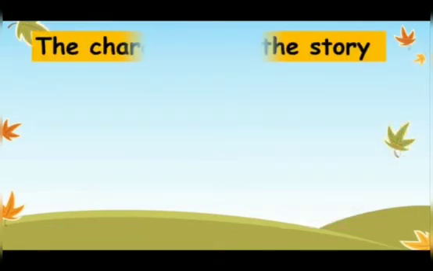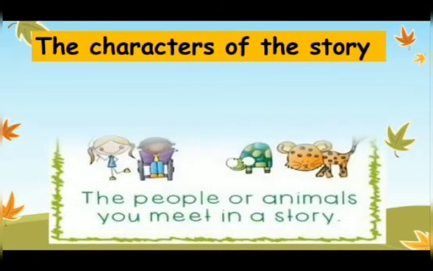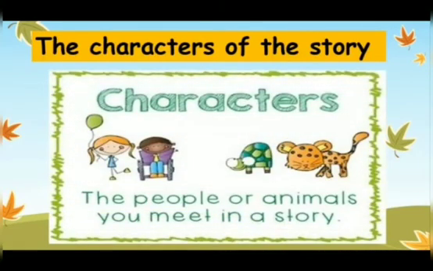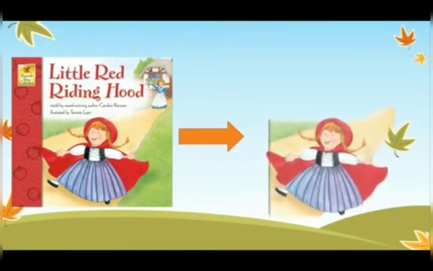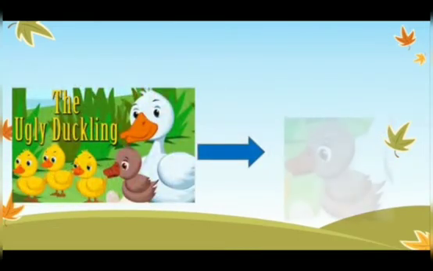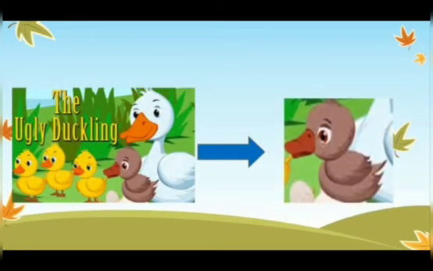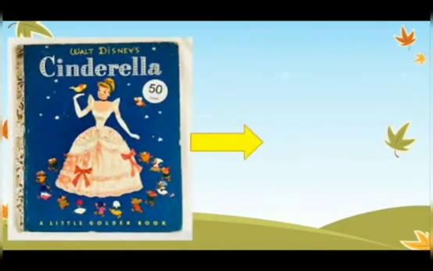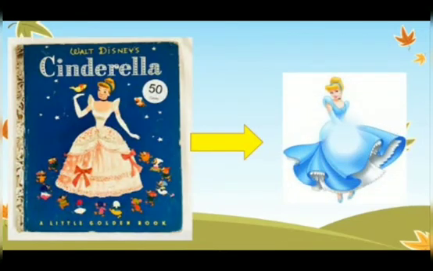Now let's talk about the characters of a story. The characters of a story are the people or animals you meet in a story. In the story of Little Red Riding Hood, Little Red Riding Hood is the character of the story. In the story of the Ugly Duckling, the ugly duck is a character in the story. In the story of Cinderella, Cinderella is a character in this story.